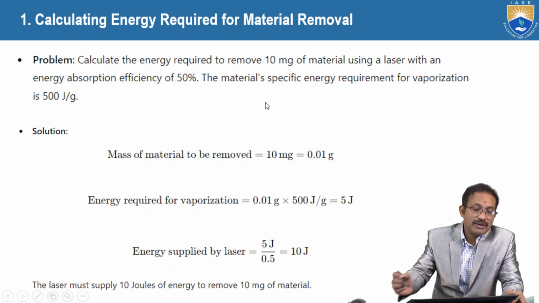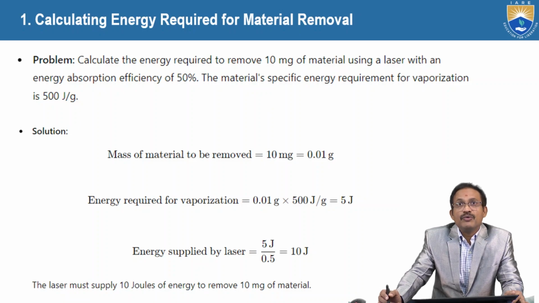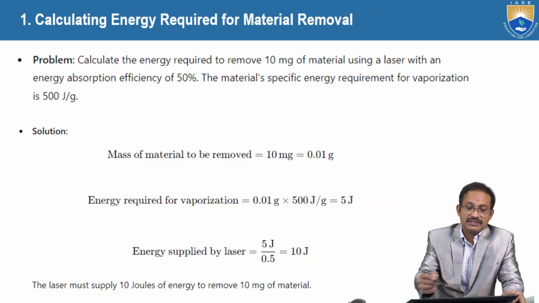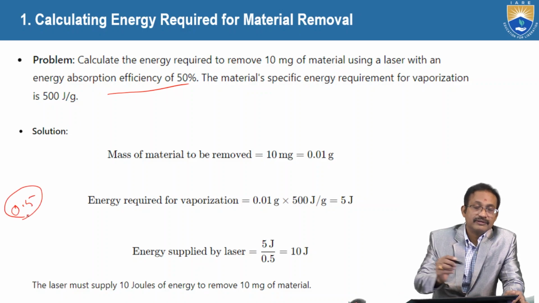Problem number 1. Calculate the energy required to remove 10 milligrams of material using a laser with an energy absorption efficiency of 50%. 50% means 50 by 100, that is 0.5.